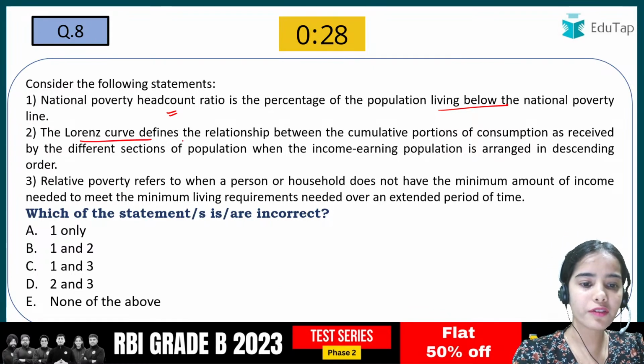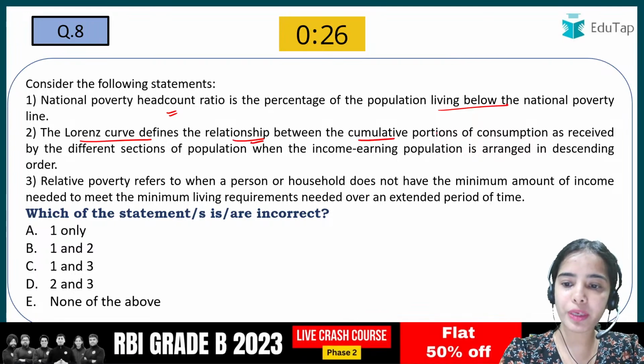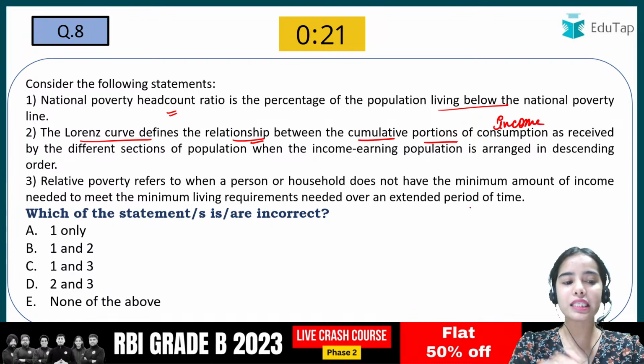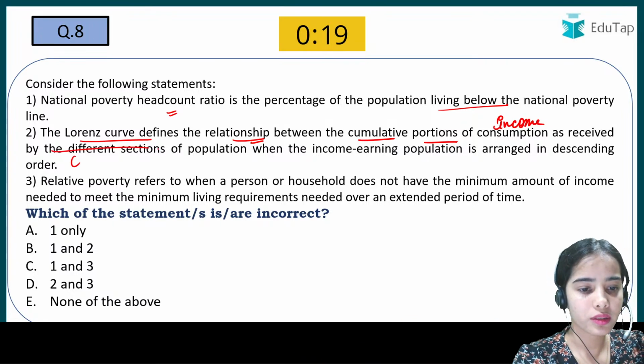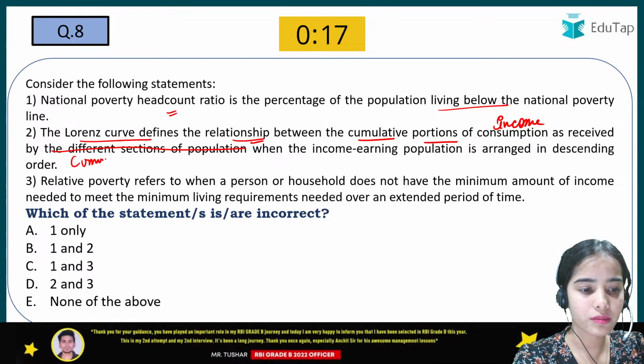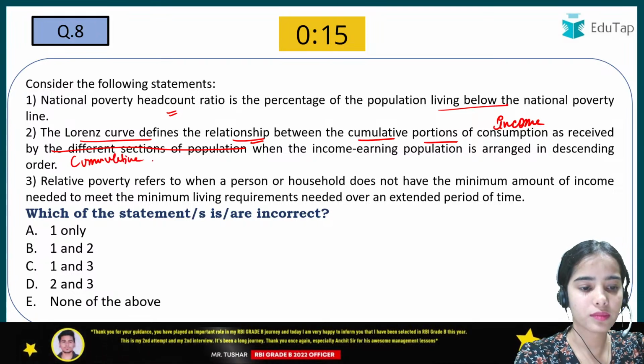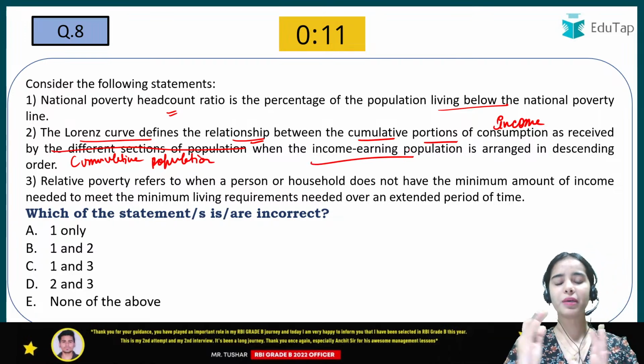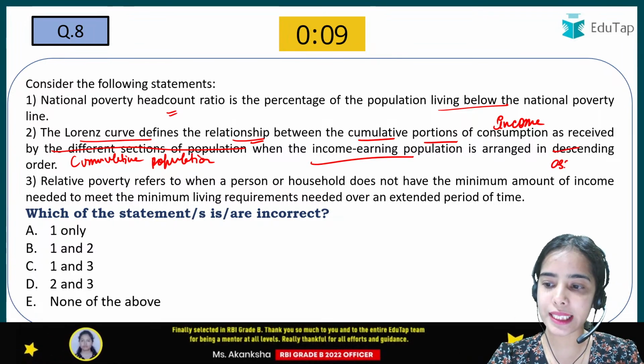The Lorenz curve defines the relationship between the cumulative portions of the income as received by the cumulative population, when the income earning population is arranged in ascending order.